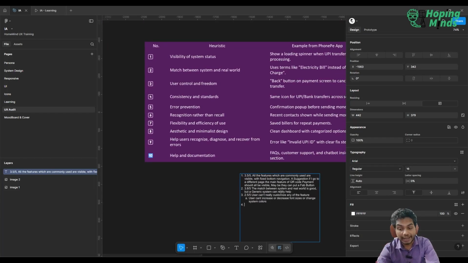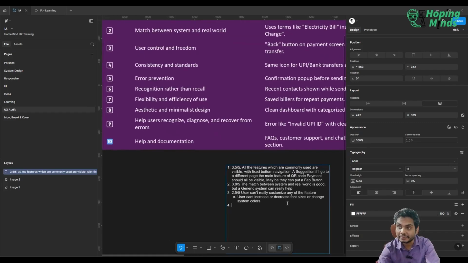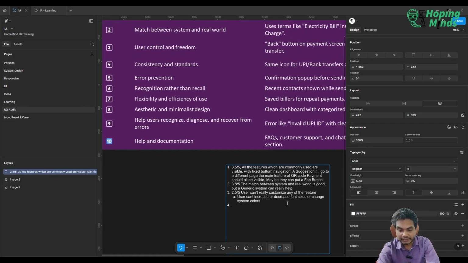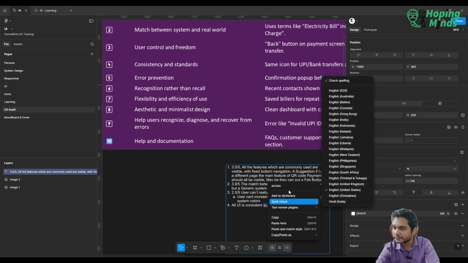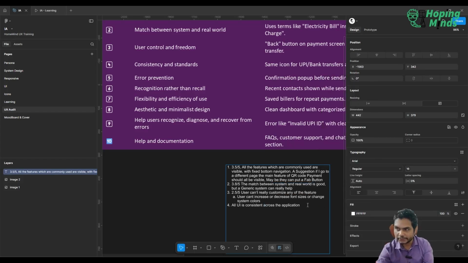Consistency and standard. This is the best thing I like about this application, that all the UI is consistent across the application. So let's give 5 out of 5. At some place we need to give that 5.